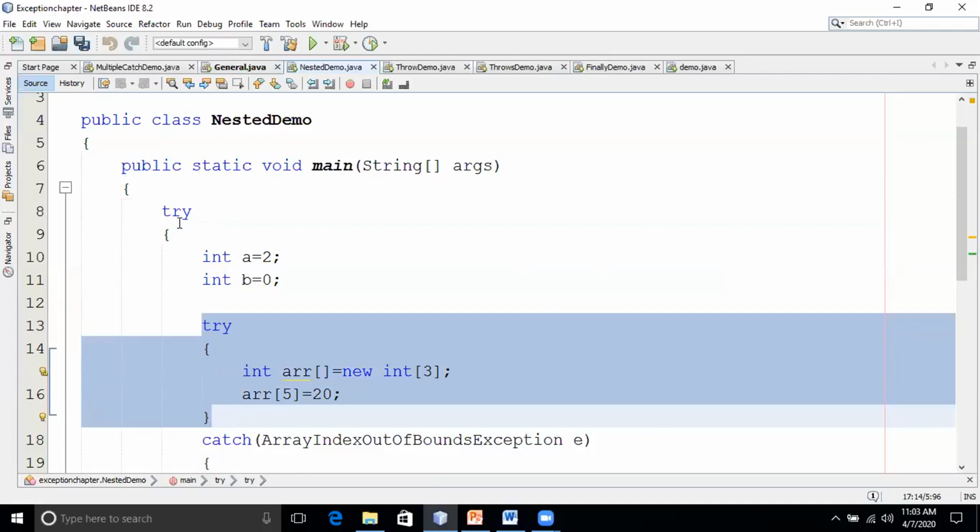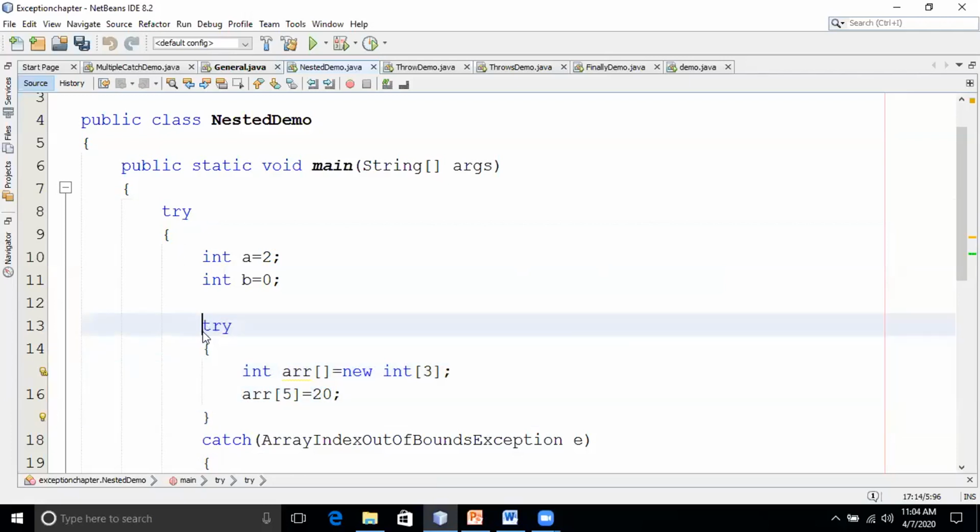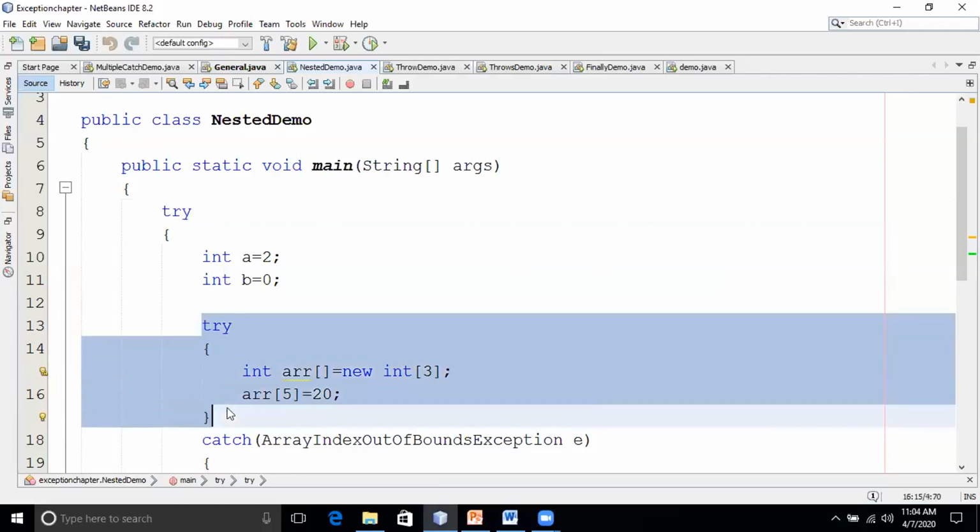Suppose the innermost try doesn't have a catch handler, that try will be removed from the stack and the control will be given to the next try.